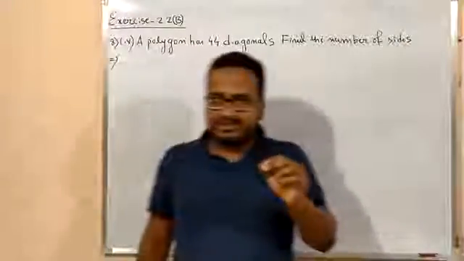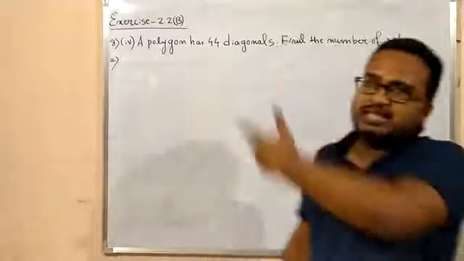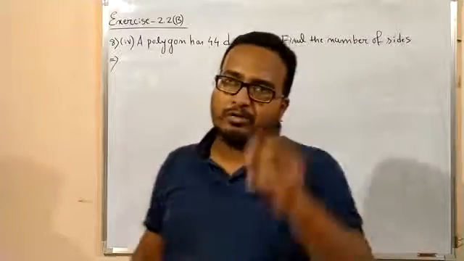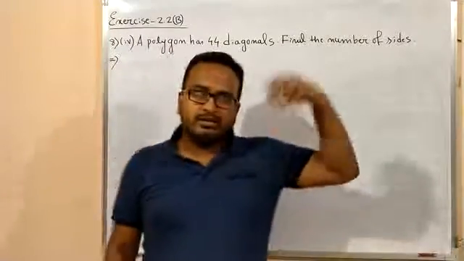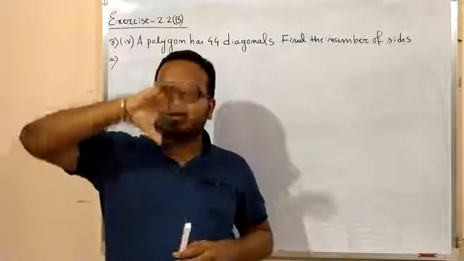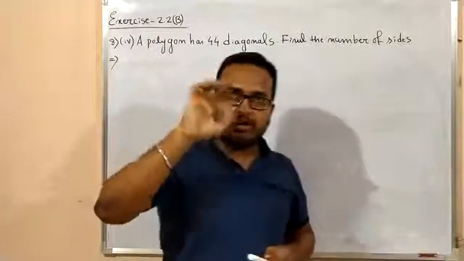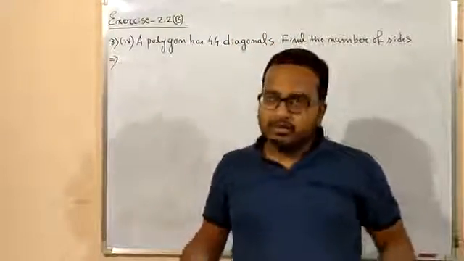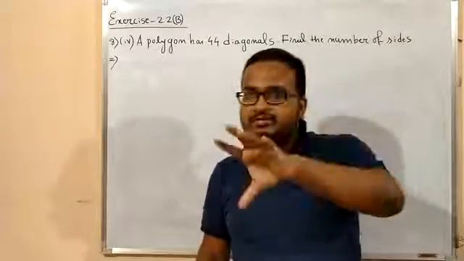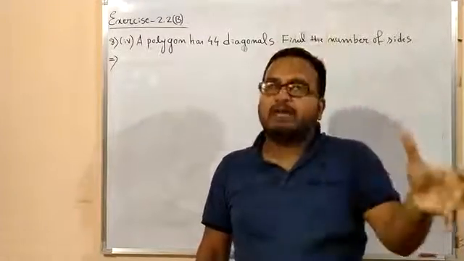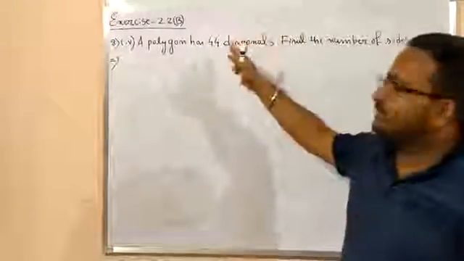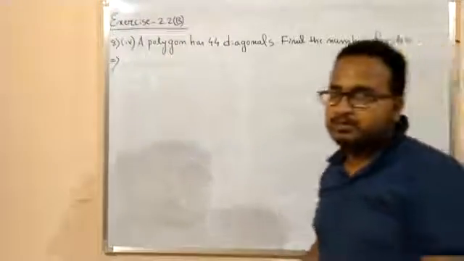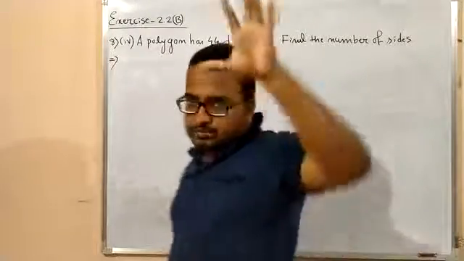अगर आप में से किसी ने इसका जो प्रीवियस प्रॉब्लम है उसको ध्यान से देखा, ध्यान से समझा, तो ये प्रॉब्लम आपको करना चाहिए, क्योंकि in the previous problem we were given the number of sides, isn't it? Because we were given that the polygon is nothing but the decagon, right? So we know the number of sides, and from the given number of sides we can form the number of diagonals. But here the number of diagonals is given to you for any polygon, and your job is to find the number of sides. Okay? So ध्यान से याद करो पहला जो प्रॉब्लम क्या है.